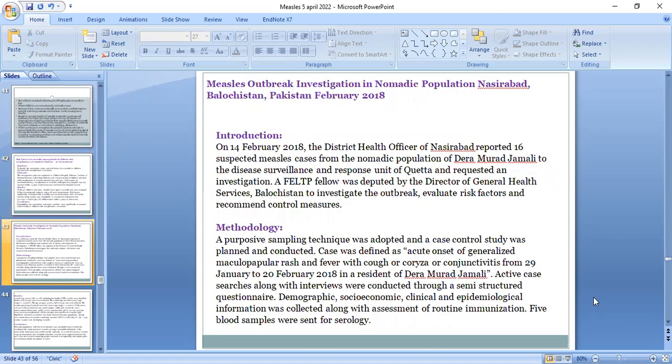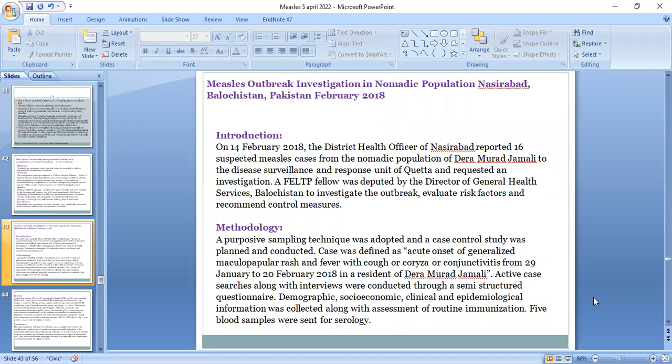The other study is a measles outbreak investigation in a nomadic population of Nasirabad, Balochistan, Pakistan in February 2018. On 14 February 2018, the district health officer of Nasirabad reported 6 suspected measles cases from the nomadic population of Dera Murad Jamali. Nomadic population means the mobile population. He reported to the disease surveillance and response unit of Quetta and requested an investigation. A FELTP fellow was deputed by the Director General Health Services, Balochistan, to investigate the outbreak, evaluate risk factors, and recommend control measures.